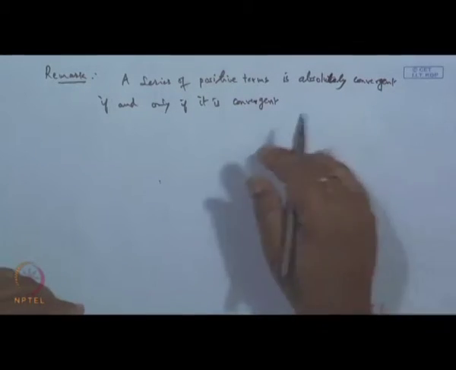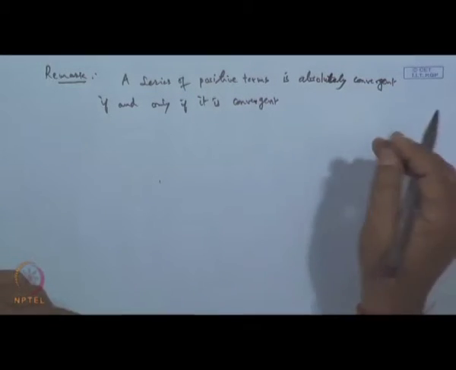Because when the terms are non-negative, there is no question of the conditional case occurring.